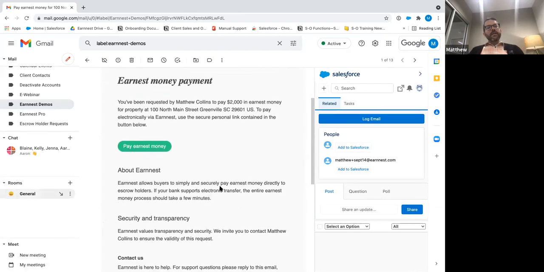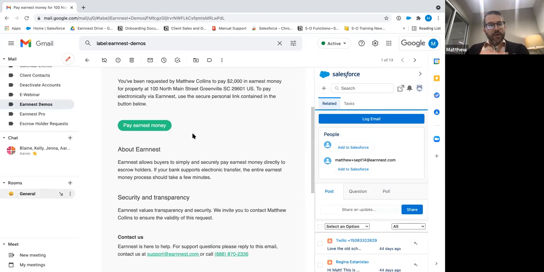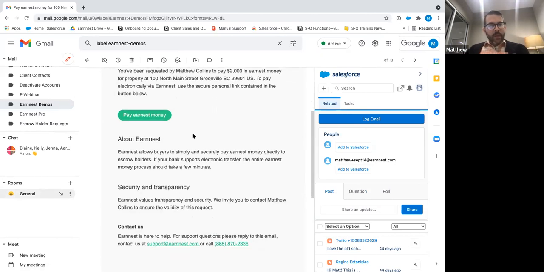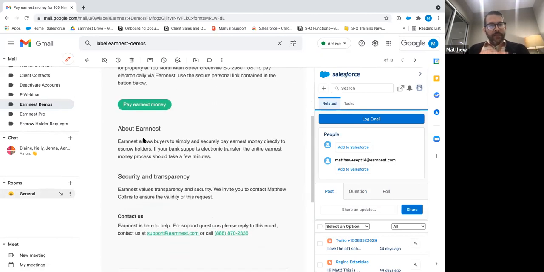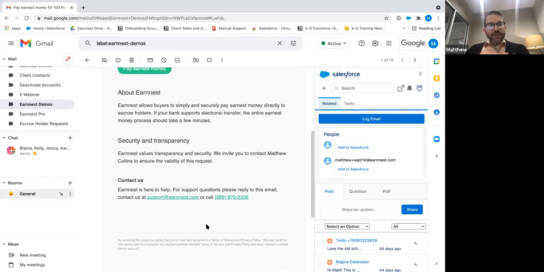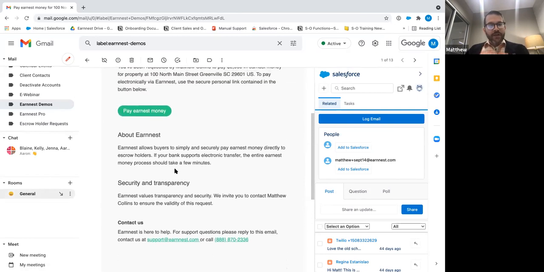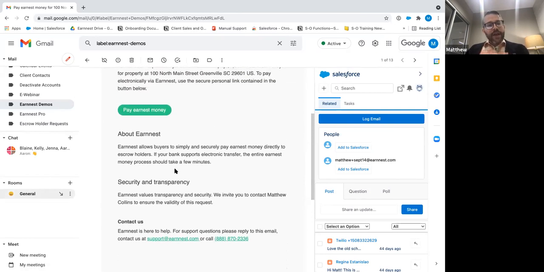And it just says here, you've been requested by, and it's going to have the agent's name, to pay $2,000 in earnest money for property address 100 North Main Street, Greenville. That's where we're located here. It's going to have some more information about Earnest, talks about our security and transparency, and then again, information to contact us if they have any questions. And by all means, if you have a buyer that's needing additional help, please feel free to send them our way.